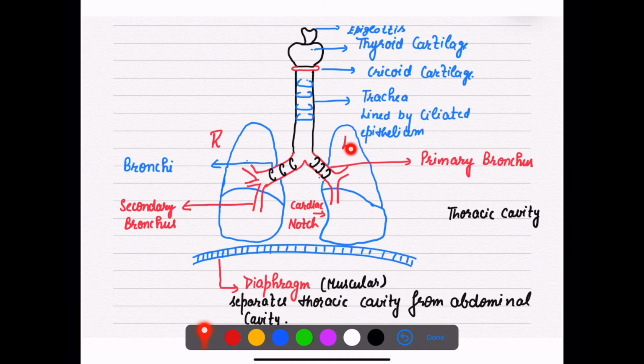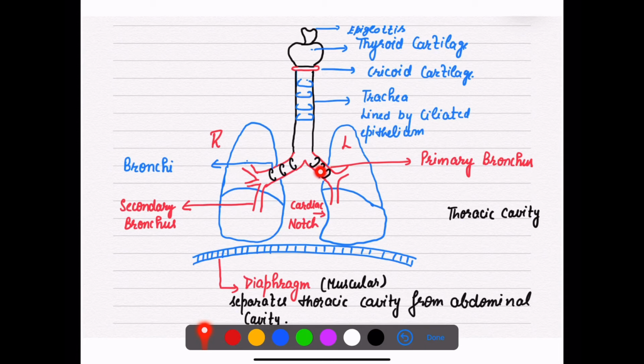As you are very clear about why we are drawing it right and left. So here these primary bronchi are also having these C-shaped cartilaginous rings. The right bronchus will enter into the right lung, and the left bronchus will enter into the left lung.